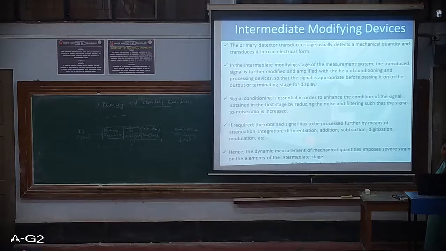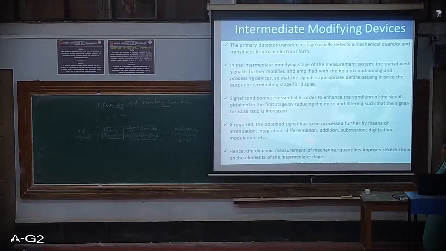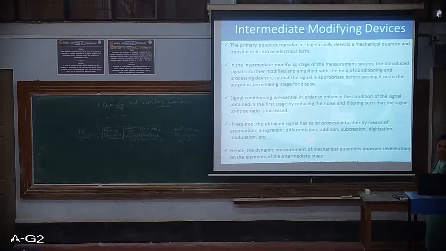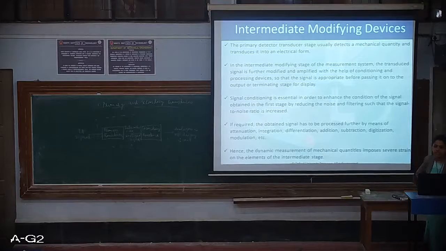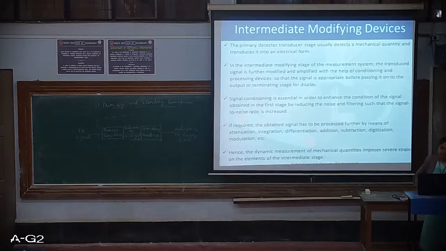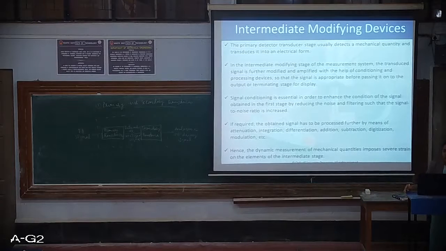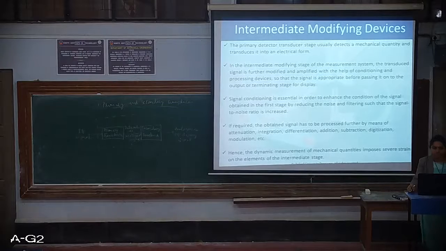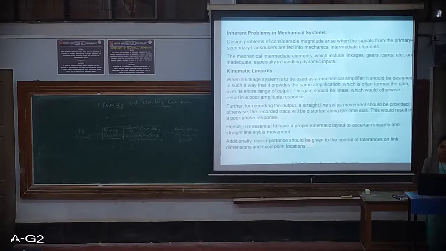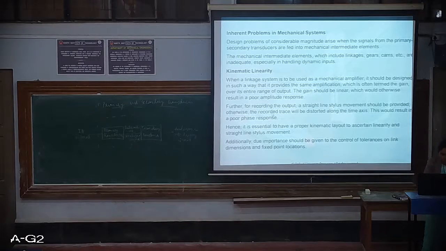If required, the obtained signal has to be processed further by means of attenuation, integration. There are various processes with which we can do it. Hence the dynamic measurement of mechanical quantities imposes severe strain on the elements of the intermediate stage. In the primary stage it's very simple, it has to sense and send it, but all the processing is going to happen in the intermediate stage. Okay. So let's see this.